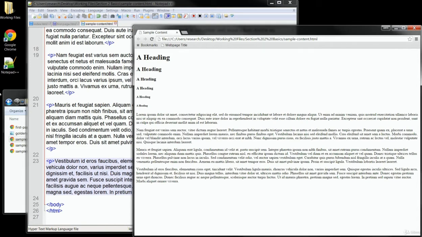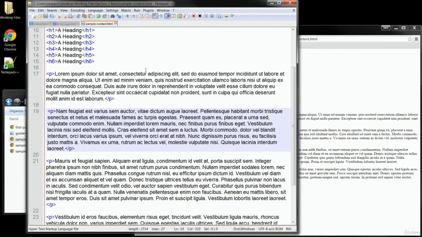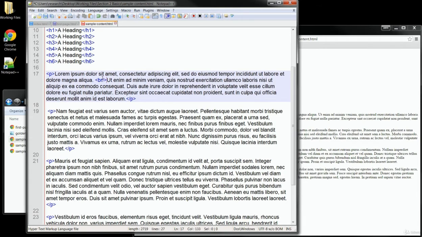I'll go back over to the document, and we'll insert one here in the first paragraph, right after the first sentence ends. The name of the line break tag is BR, short for break, and it's another example of a void tag or a single instruction. So I'll mark it as a self-closing tag by adding a slash at the end.